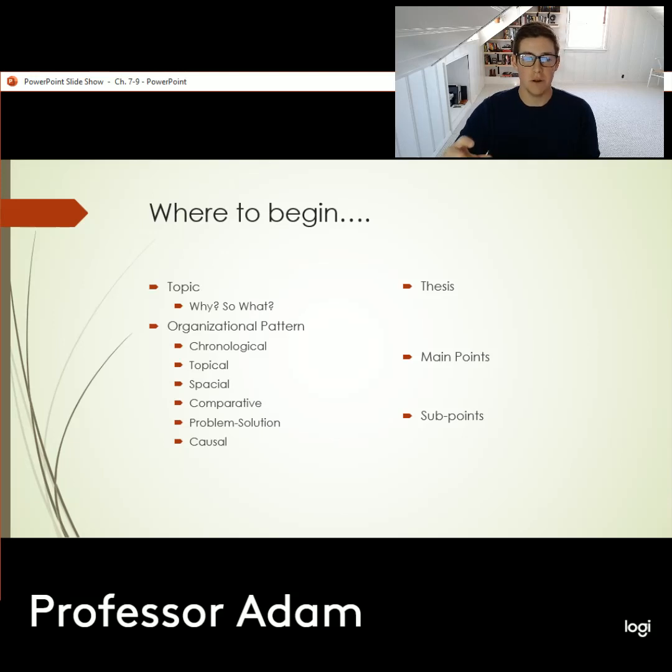So once we identify our organizational pattern, I then move into a pretty detailed thought process about my thesis. Really, the goal is to get to something that's simple and declarative. What is going to be easy for my audience to digest? What is going to be easy for me to say multiple times and to remind them? But also, what's going to create a sense of urgency, a sense of I need to know a little bit more about this. And it really comes down to word choice and swapping out words and thinking about words again as symbols and as tools to share our ideas.